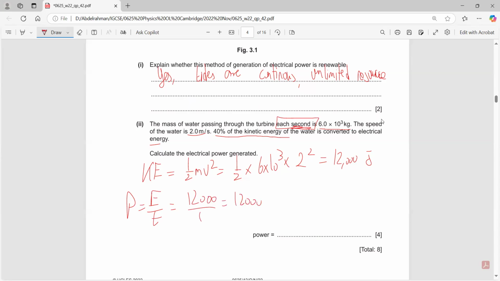So the power is also 12,000 because you divide by 1. So it's 12,000 watts. He wants the output power, so we just need to multiply by the efficiency. Times 40%, which is 0.4, or 40 over 100. Multiply it, it will be 4,800 joules. I'm sorry, watts. 4,800 watts.